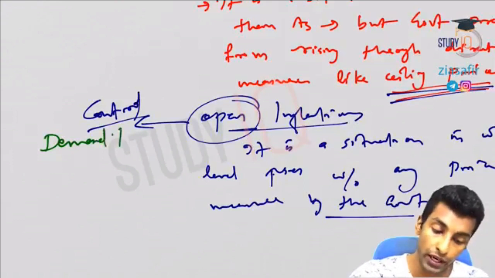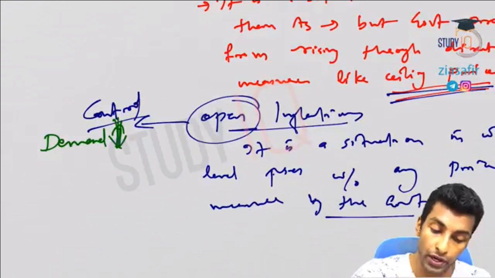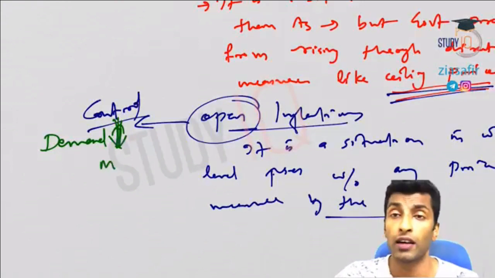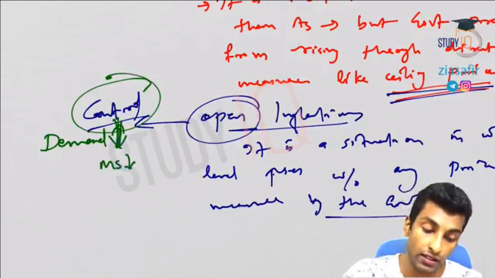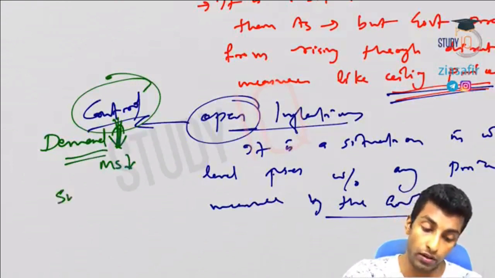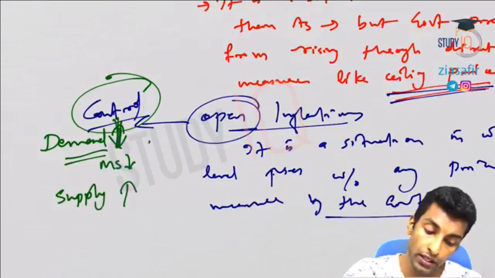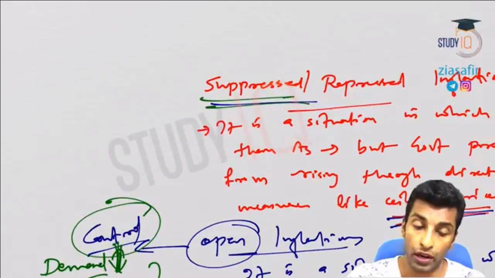You will try to reduce demand, because high demand is a problem. How will you reduce demand? You will reduce money supply. So the objective here is reducing money supply. So this is control, price control or inflation control. Now, reduce demand or increase supply. These are the two measures which you can take to control inflation.